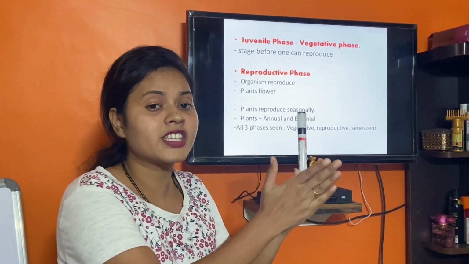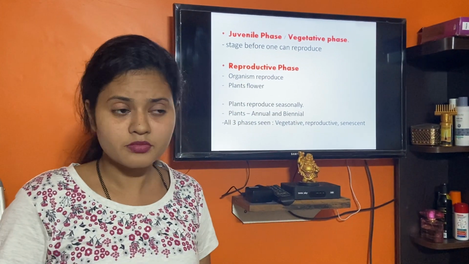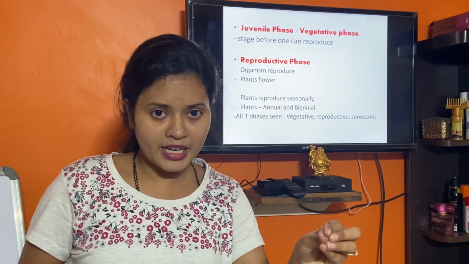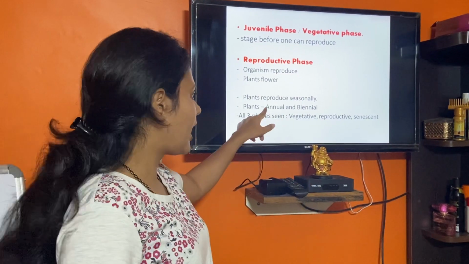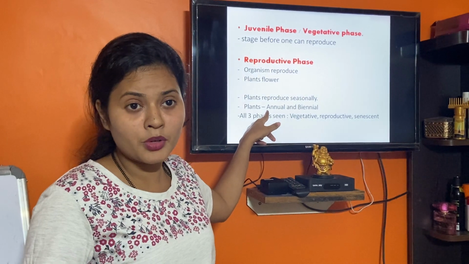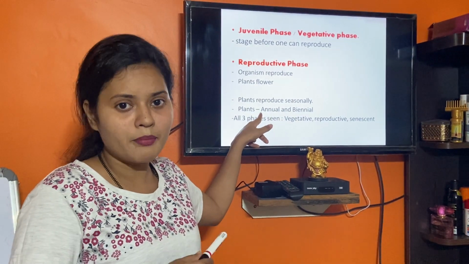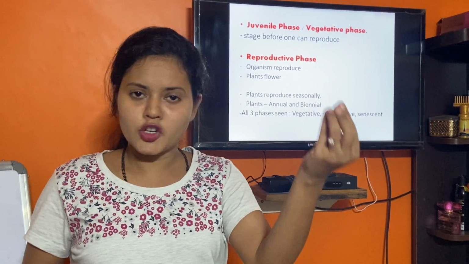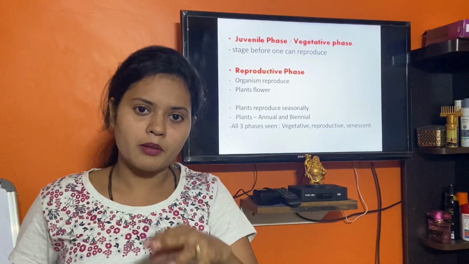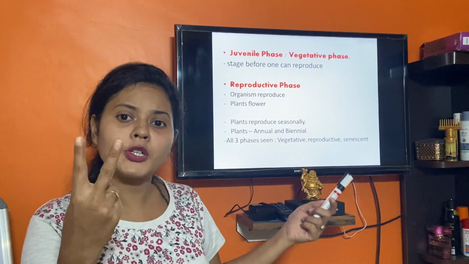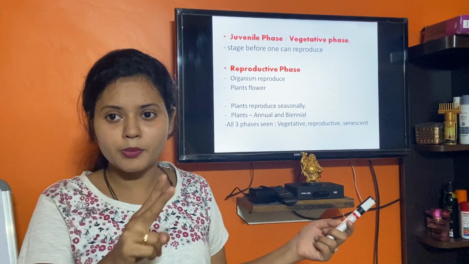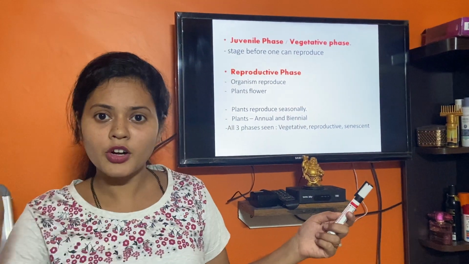Annual meaning the life cycle itself is for 1 year. They will be germinating, blooming, and dying within a year. So annual plants, marigold, if you want an example. In the case of biennial, the life cycle is for 2 years, bi meaning 2.